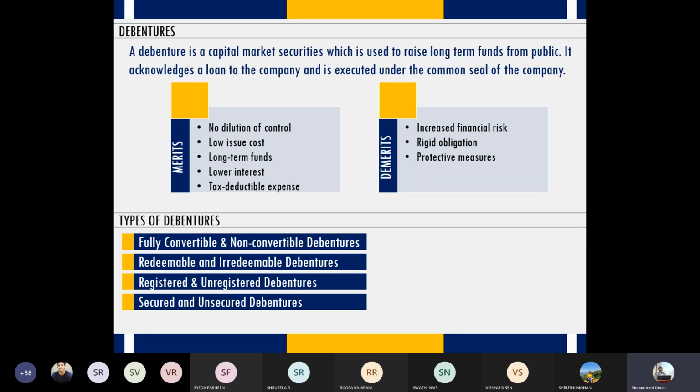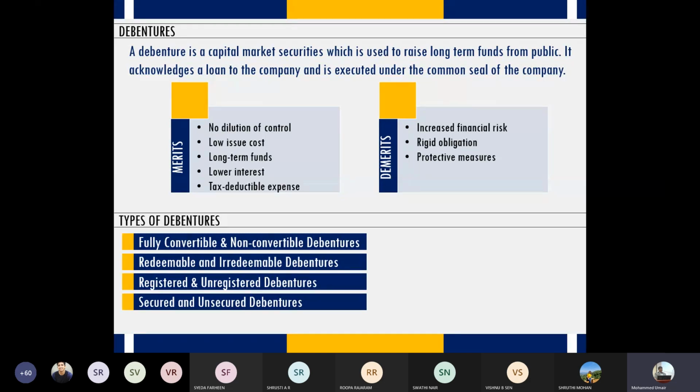So that's unregistered debentures. But in a registered debenture, all the data of the subscriber is maintained by the company. So even if you lose your debenture certificate, it doesn't matter, because you can go to the company and inform them that you have lost the certificate, right?